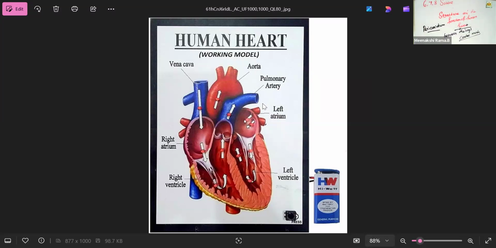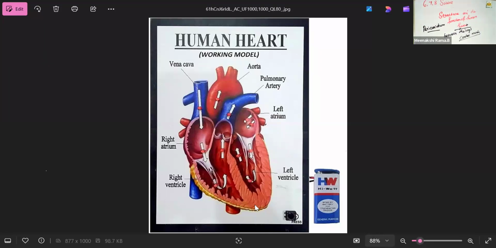The lower part is thick walled, because of the pumping movement, so for protection this part is very thick. The thickness is high compared to the upper part.